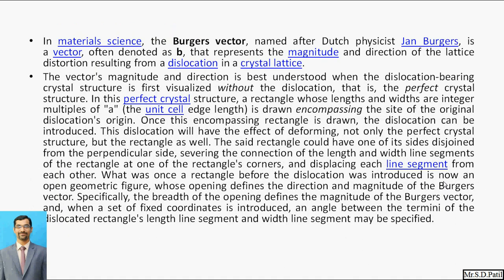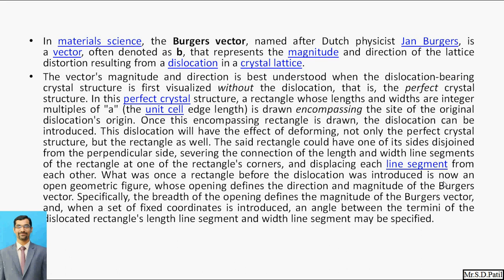Now for this edge dislocation, one of the scientists, Burgers, designed a vector to identify how the structure of the dislocation occurs. In material science, the Burgers vector is a vector often denoted by the letter b that represents the magnitude and direction of the lattice distortion resulting from a dislocation in a crystal lattice.